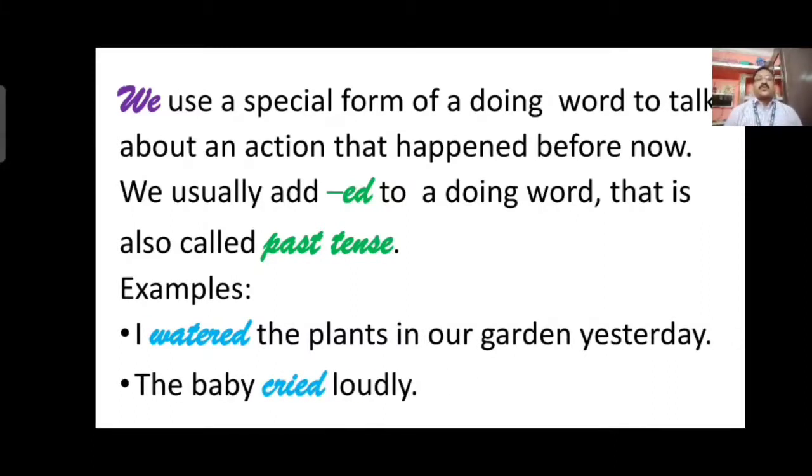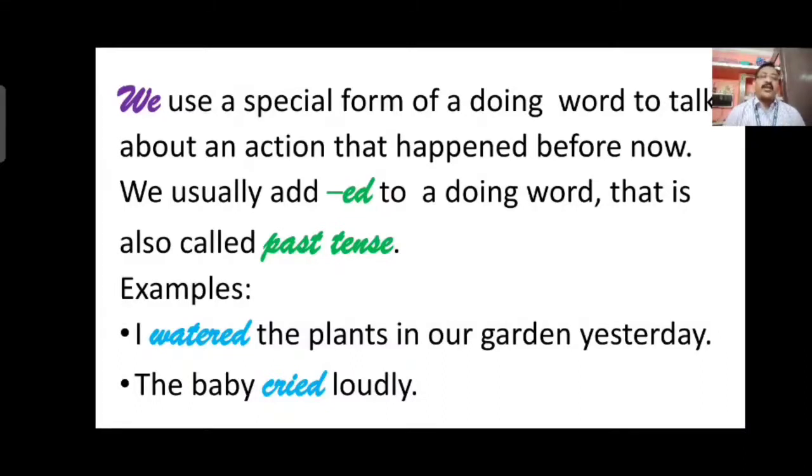We use a special form of a doing word to talk about an action that happened before now. We usually add ed to a doing word, that is also called past tense. When we talk about a time which is already over, we mean to say that this time is not now, it is already past.